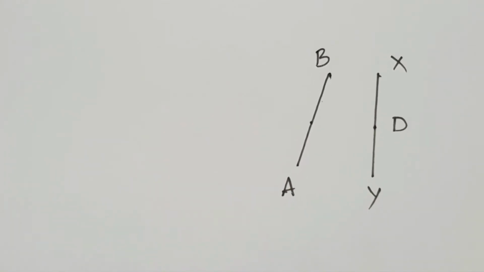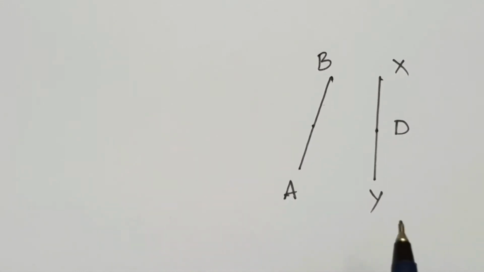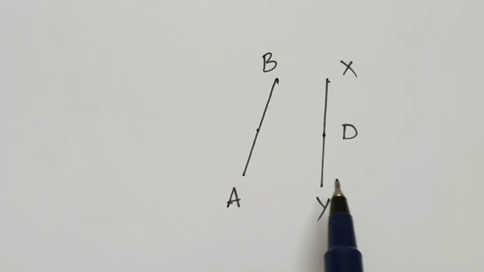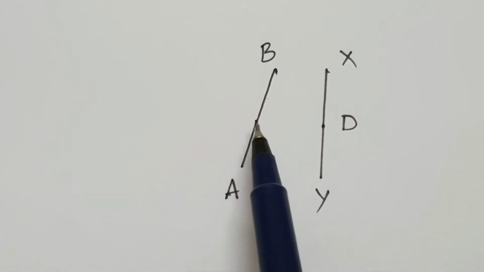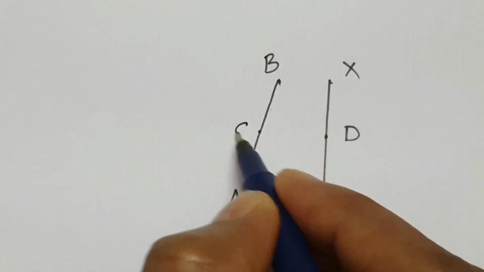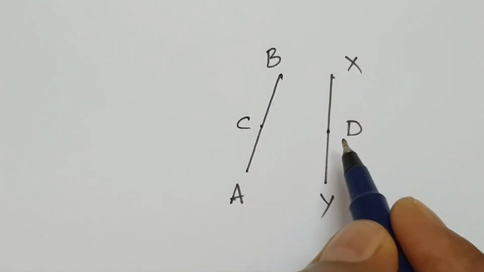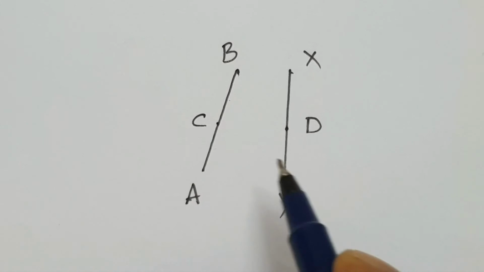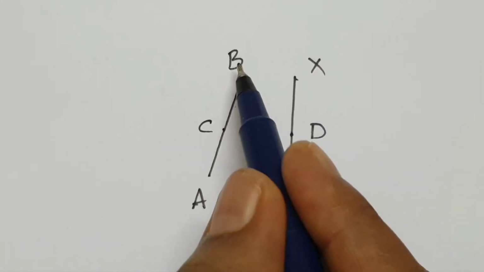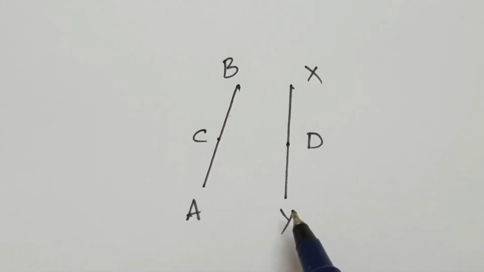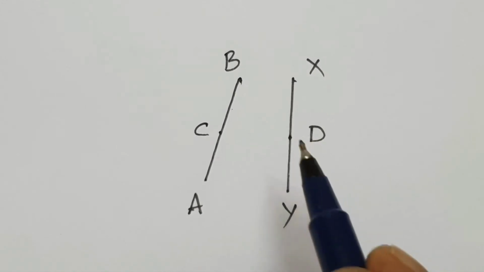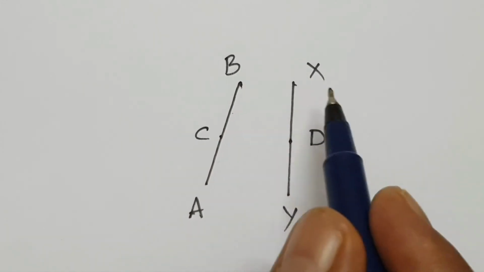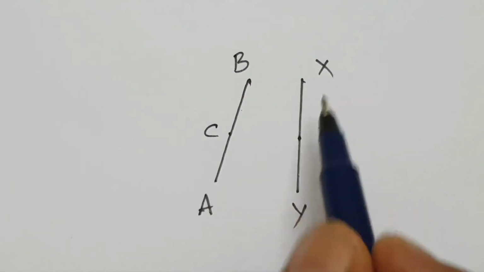So one of the examples, see this figure. In the adjacent figure, we have AC equal to XD. Here AC equals XD, and C and D are midpoints of AB and XY respectively. Show that AB equals XY. Question: AB equal to XY.